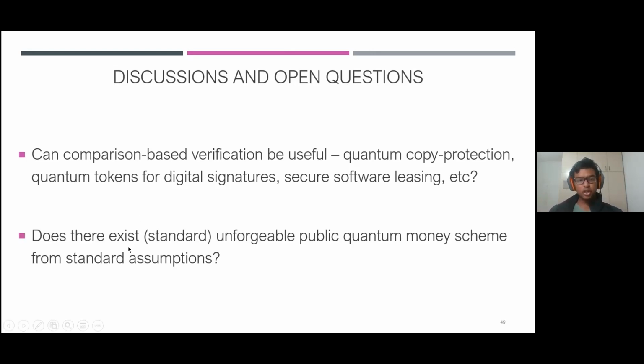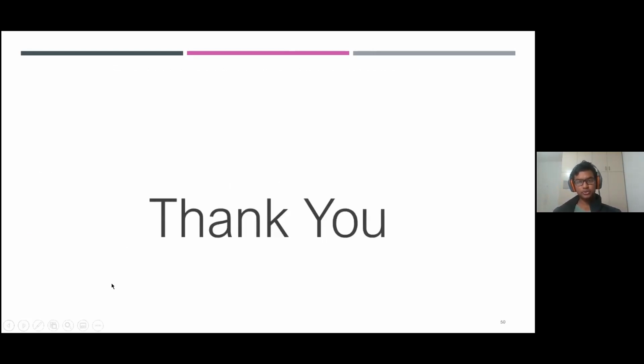And secondly, we gave a construction of a rationally unforgeable public quantum coin scheme from standard assumptions. But the question of a standard unforgeable, or traditionally what unforgeability means, public quantum coin scheme, or for that matter, even a public quantum money scheme from standard assumptions, still remains open. And with that, I would like to conclude. Thank you.